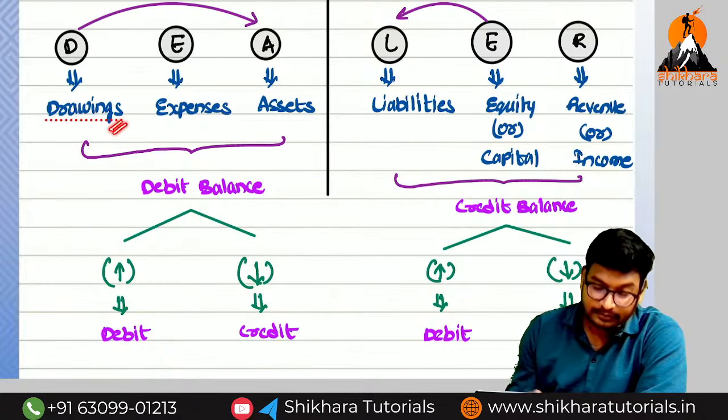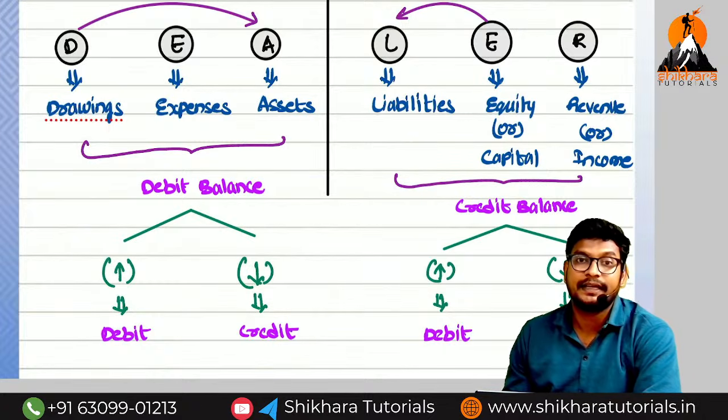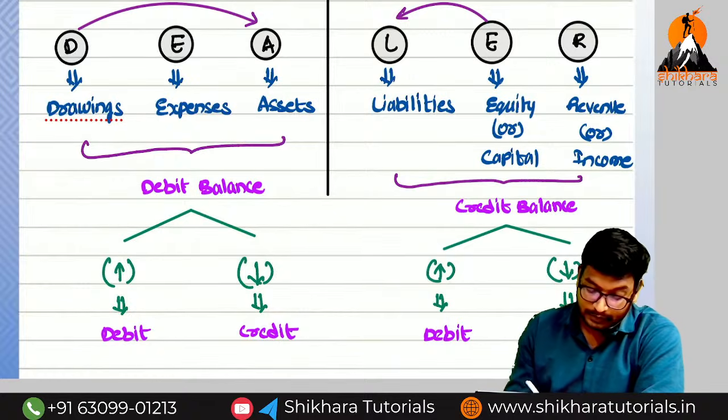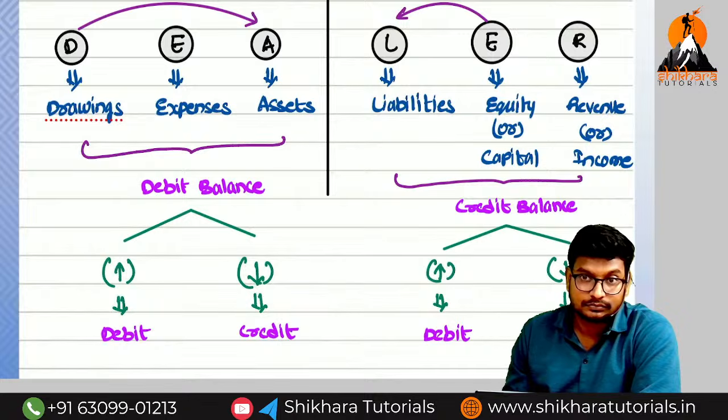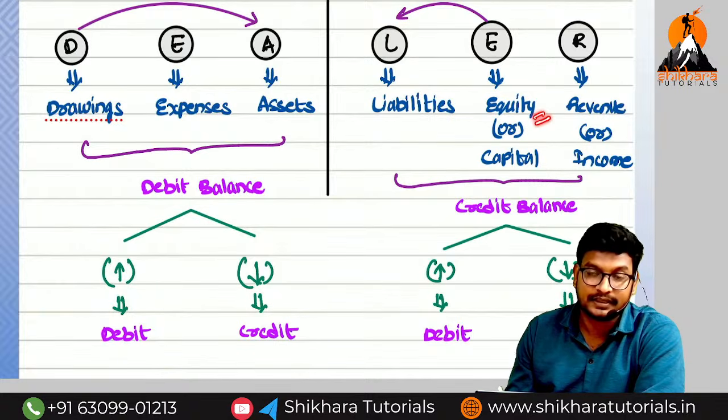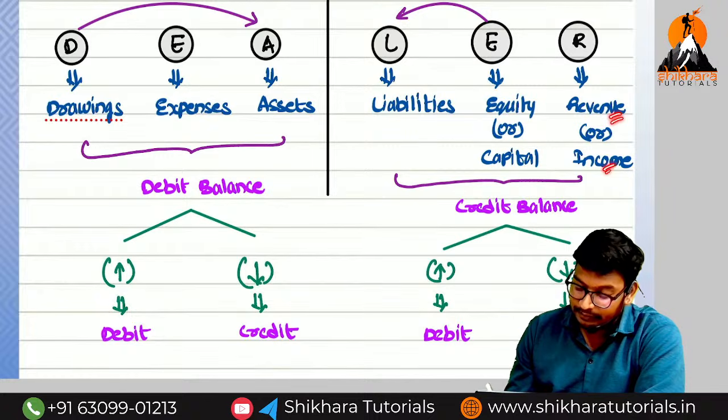So drawings means, what is the meaning of drawings? The owner taken away the goods for his personal use. Not only the goods, he can take away the cash also. What is the meaning of expense? Normal general expenses. Assets means, you know, liabilities. Equity means, in companies we are going to call it as equity. Generally what we are going to call it as capital. So revenue means nothing but income.